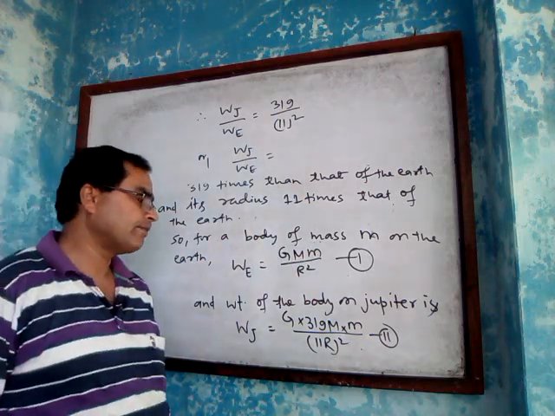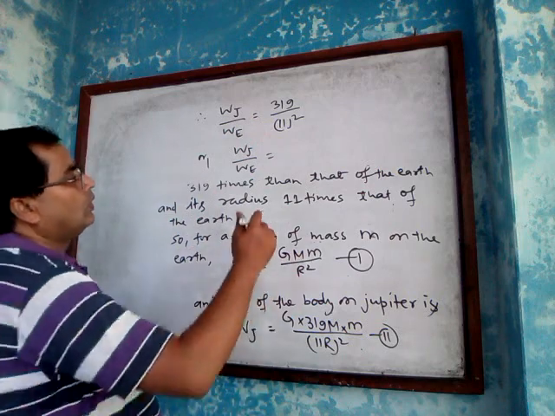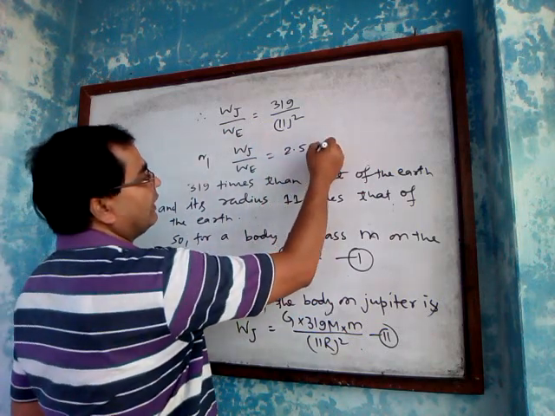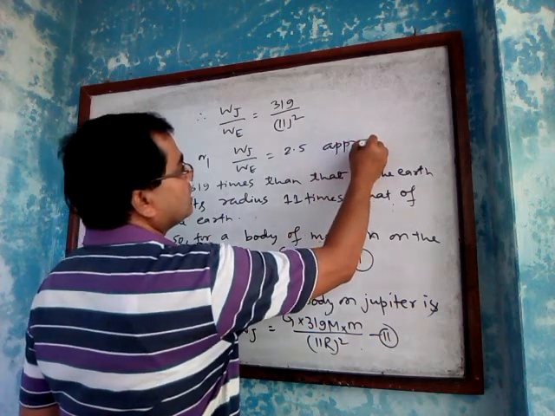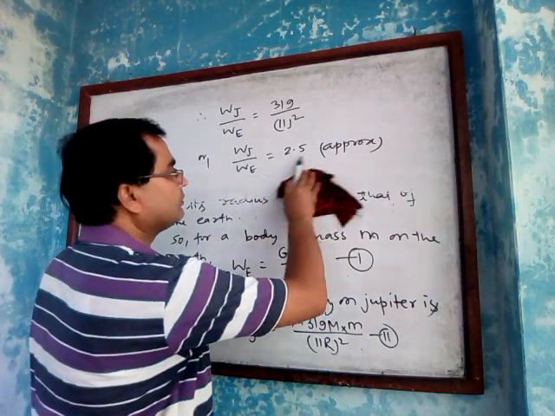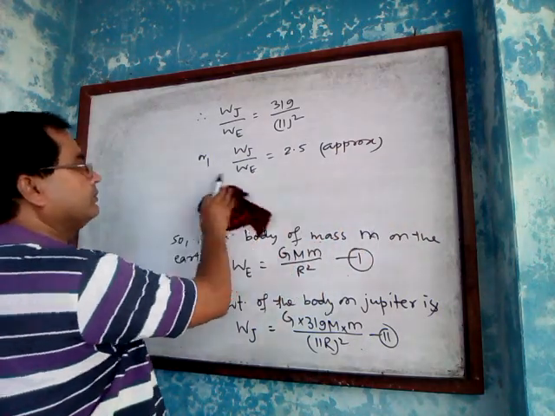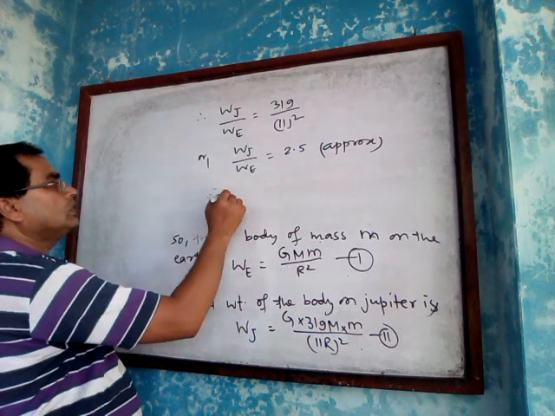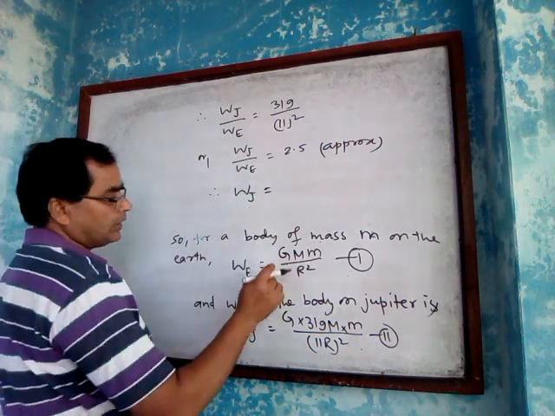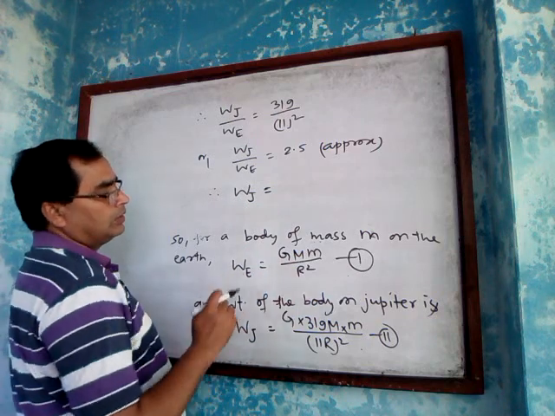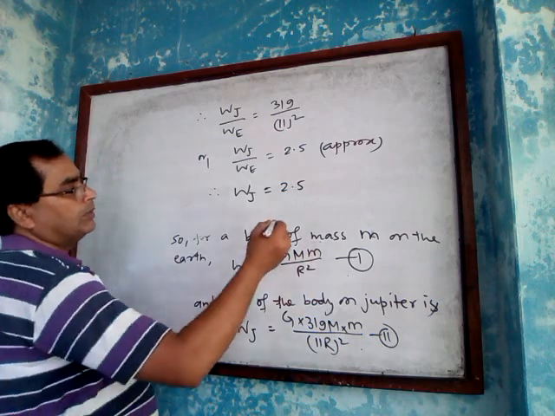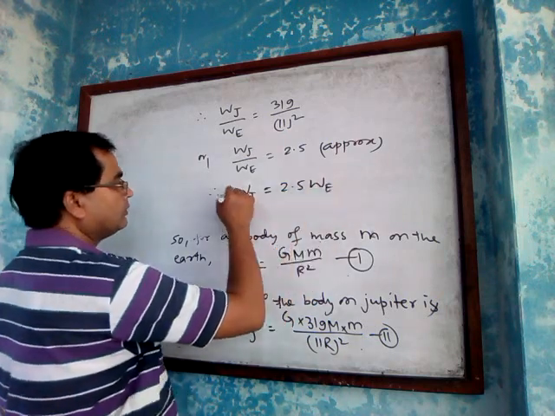If we calculate it, we get about 2.5 times. Therefore, weight of the body on Jupiter is 2.5 times the weight of the body on the Earth.